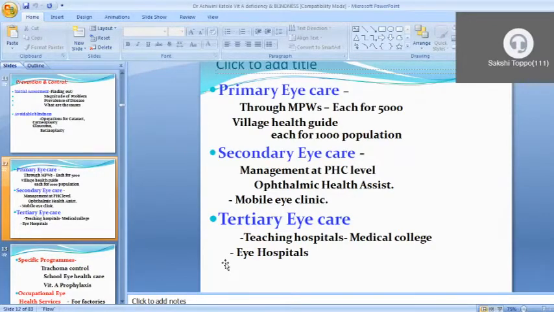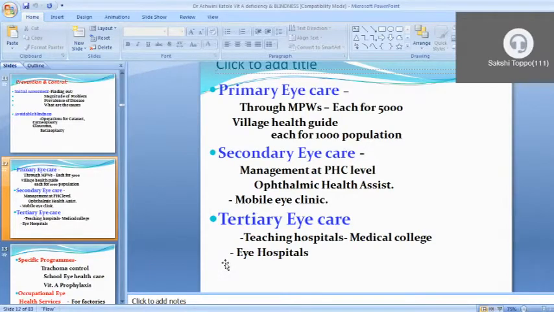On a camp basis, they do Munyadi, meaning an announcement in a certain area 2-3 days prior to the camp, and after that they serve the camp kind of facility in that area, so that they can easily pick up all the needy people and give treatment to them.